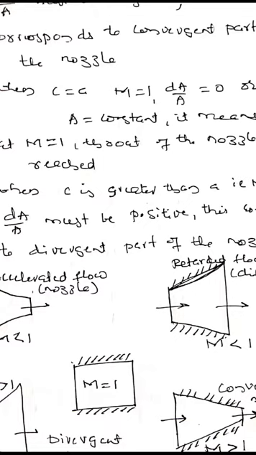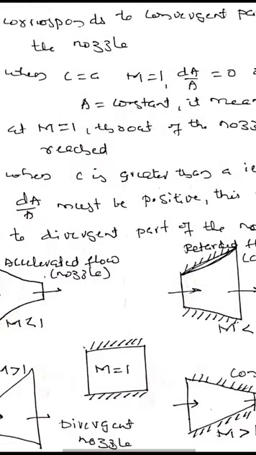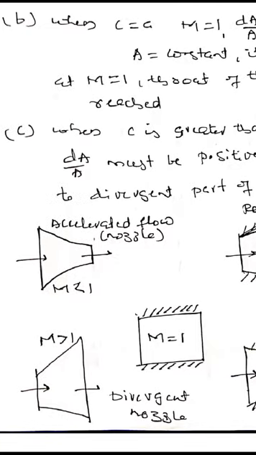This corresponds to the divergent part of the nozzle. Finally, you can see in the figure that the nozzle section is convergent for Mach number less than 1, constant at the throat section, and divergent for Mach number greater than 1.